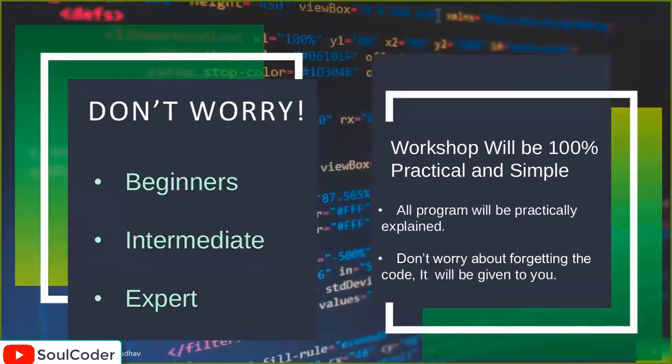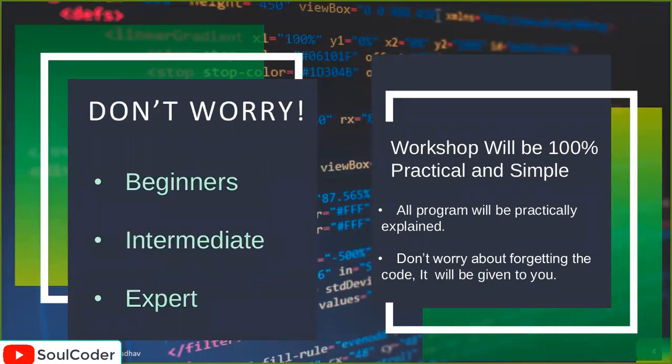So don't worry if you are a beginner, no problem. You will be totally used to it. If you are intermediate and have already done something in C and Java, it's okay, you will love Python for sure. I can guarantee you. And if you are an expert and want to polish your basics again, then this seminar is of course for you. The workshop will be 100% practical and simple, and all programs will be practically explained.